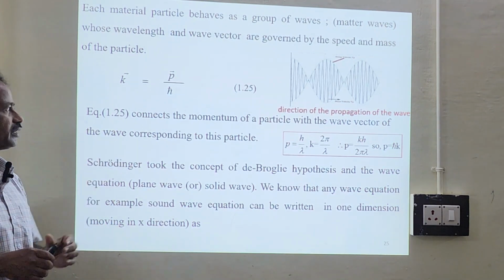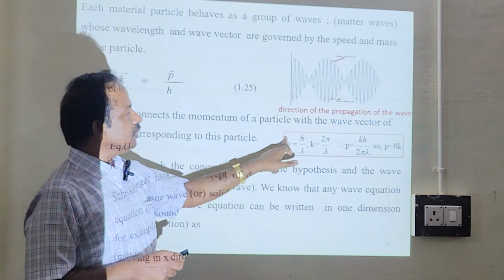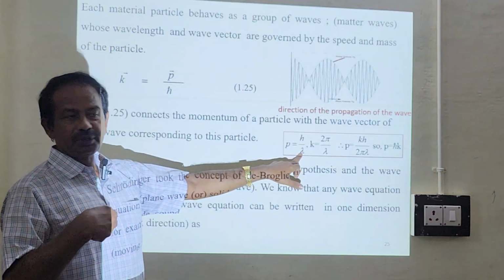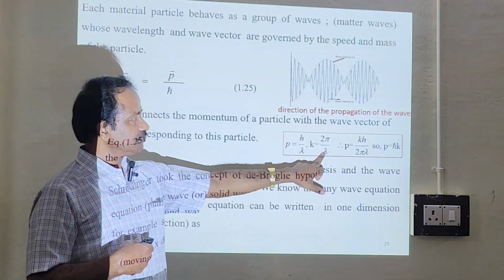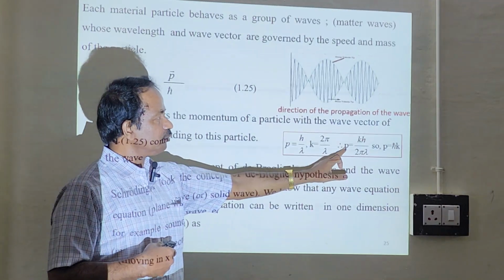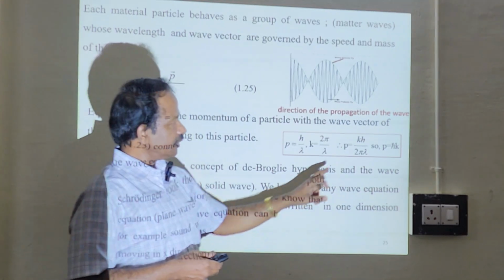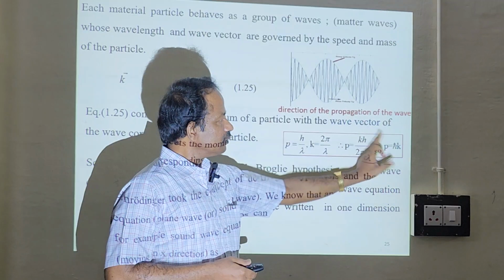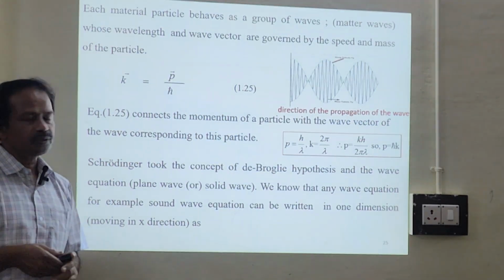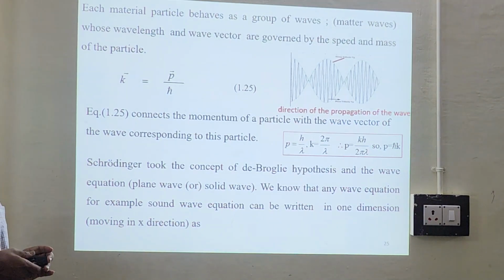Yesterday we discussed the k vector, correct? And how has it come? See, we know that lambda equals h by p from the de Broglie hypothesis. So p equal to h bar k, where k equals 2 pi by lambda. Substituting in this equation, we have p equal to k h divided by 2 pi lambda. So h divided by 2 pi will give you h bar. So p equal to h bar k. Is it okay?